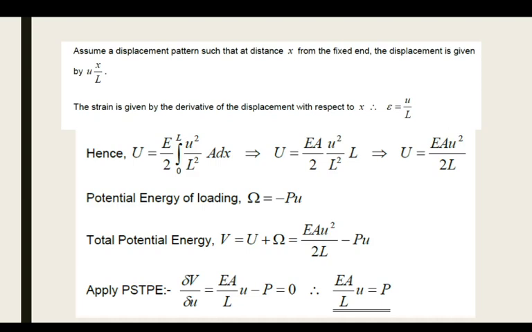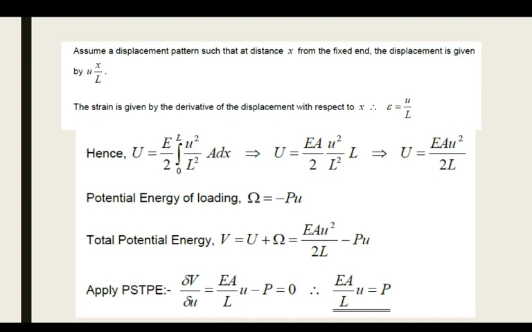Strain epsilon is the extension divided by the original length. So u x divided by L, divided by x, will give you the strain epsilon, which should be equal to u divided by L.